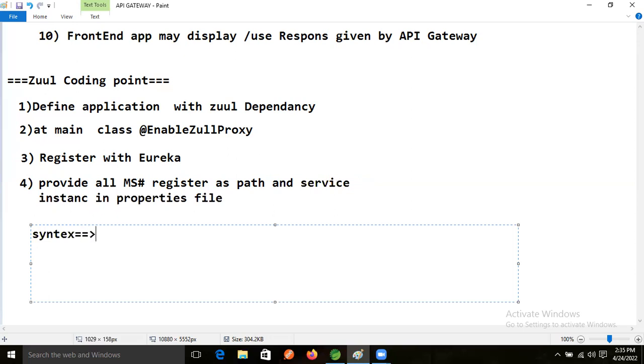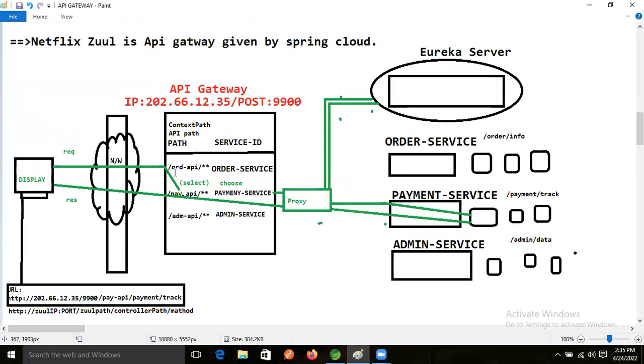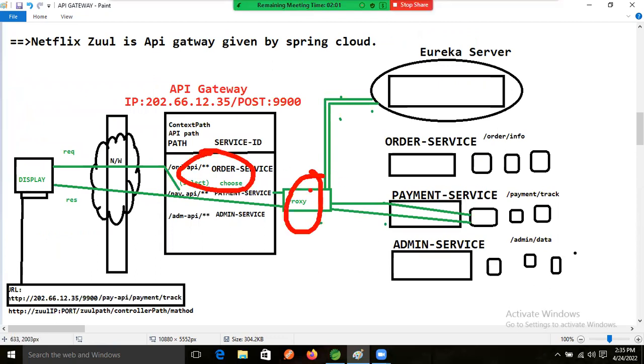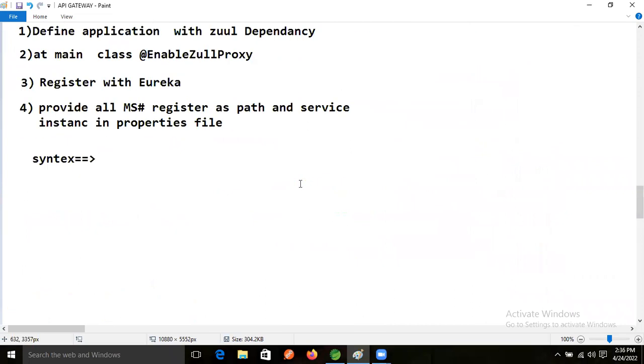What is the syntax, how will we give those properties? Here an order API and an order service are there. Be active now, guys, because a serious discussion is going on. Based on this, the proxy will also be generated, which I will explain at the time of the practical, but the analysis is going on, so please focus.